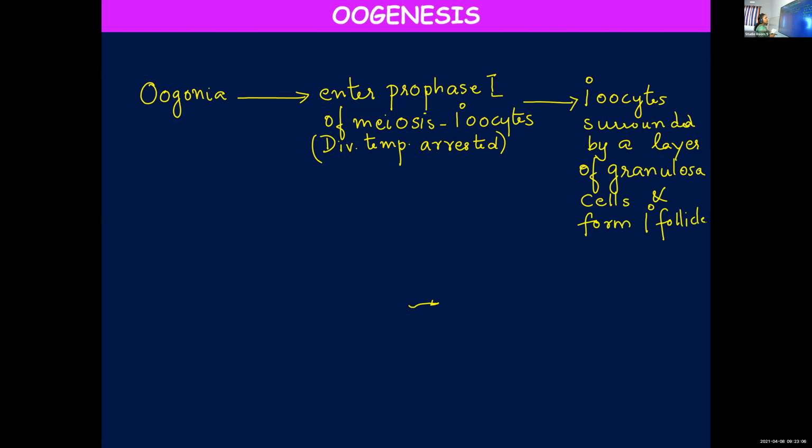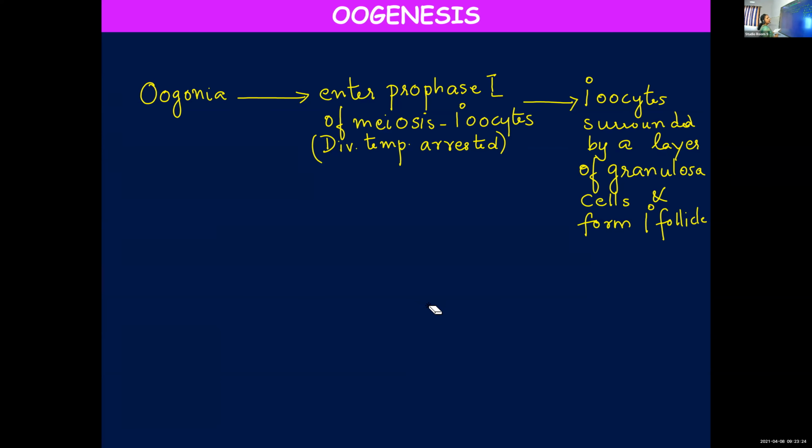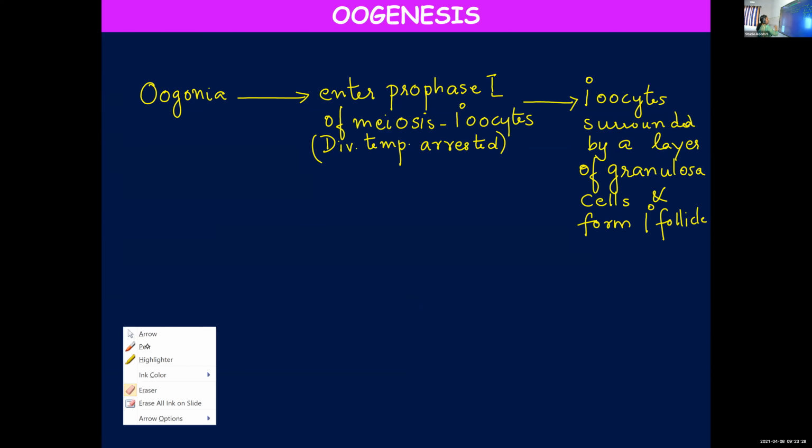Clear, you have understood, no? Oogonia enter prophase 1 of meiotic division. The division will be suspended and you call that stage primary oocyte. These primary oocytes will be surrounded by a layer of granulosa cells and they form primary follicle.